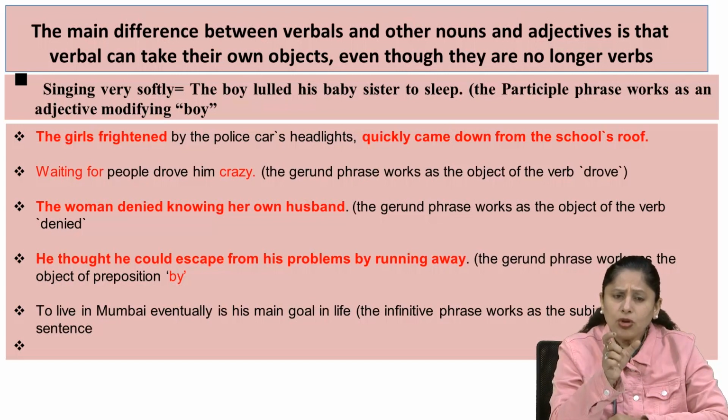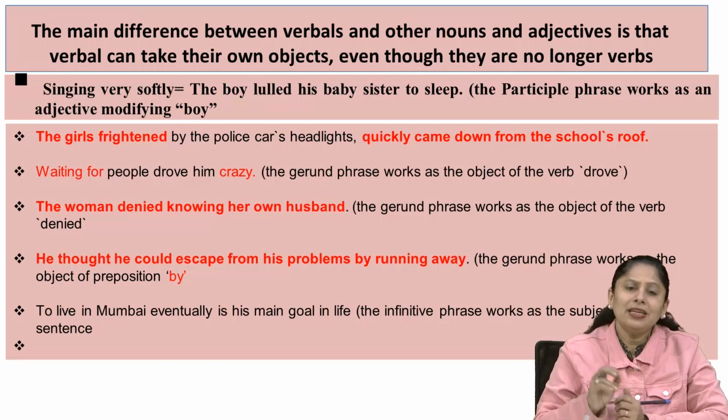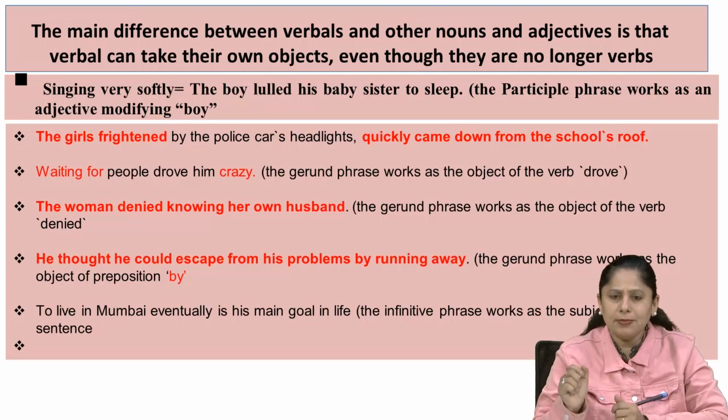Singing very softly could be removed, and you can put another phrase. Playing the piano, the boy lulled his baby sister to sleep. Listening to the music, the boy lulled his baby sister to sleep. Walking on the terrace, the boy lulled his baby sister to sleep.